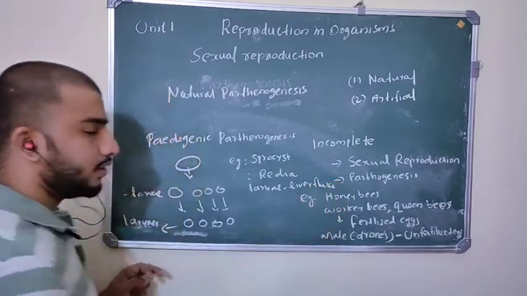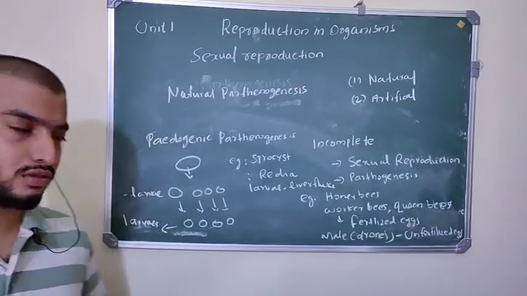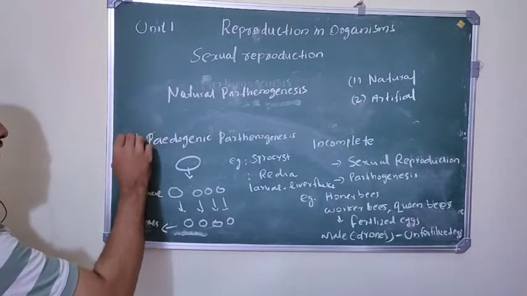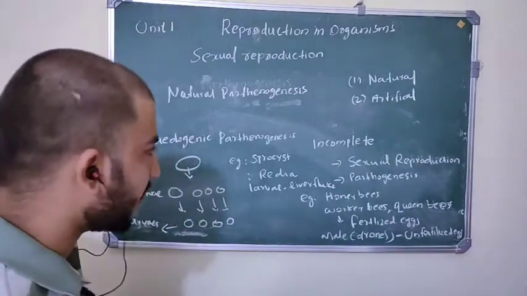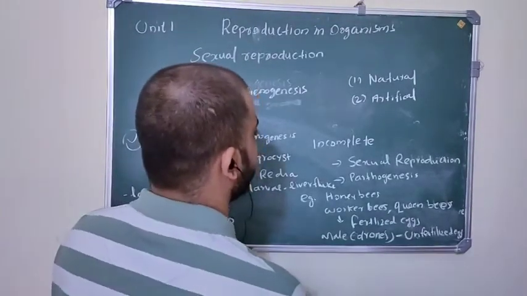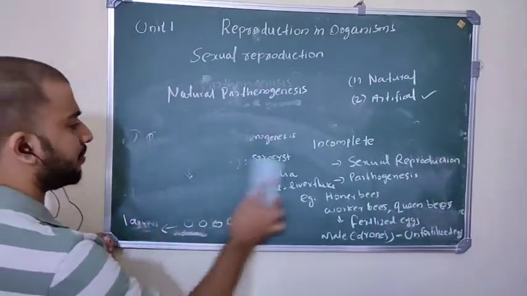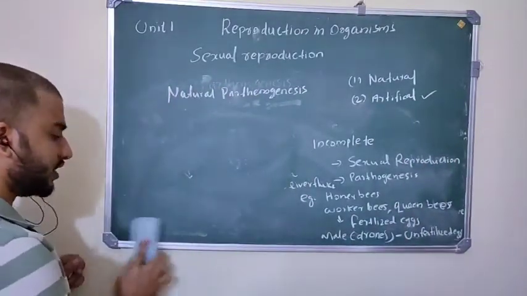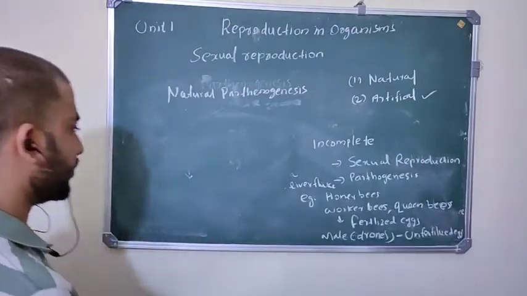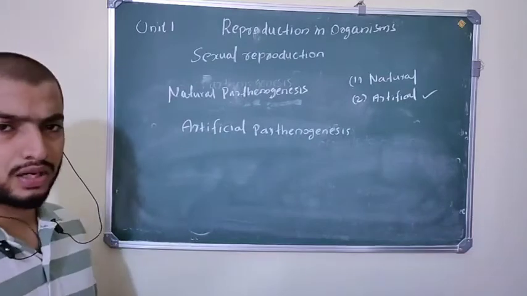So they produce larvae first, and these larvae again produce the next generations of larvae. That is pedogenic parthenogenesis. Then the last type of parthenogenesis is artificial parthenogenesis. What is meant by artificial parthenogenesis? Parthenogenesis that occurs artificially. So next we are going to discuss artificial parthenogenesis.